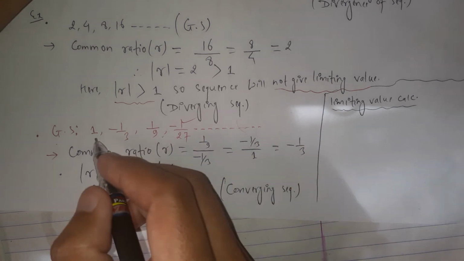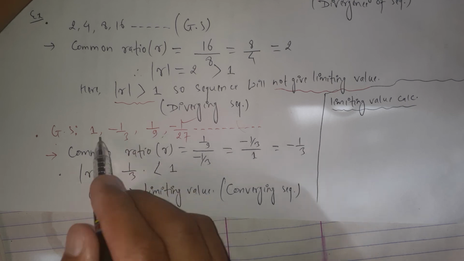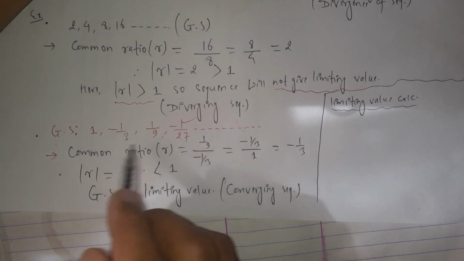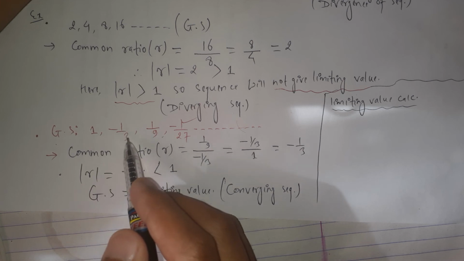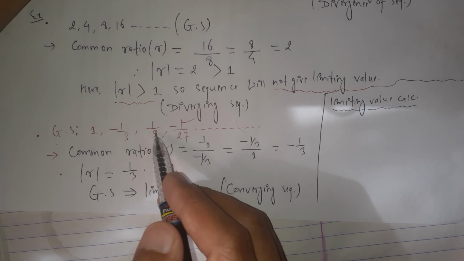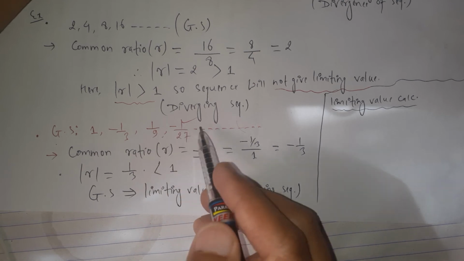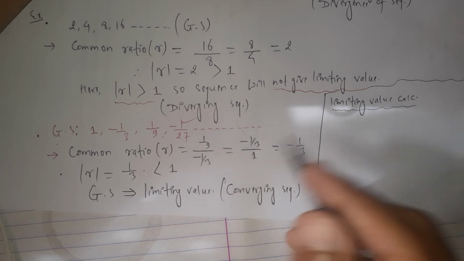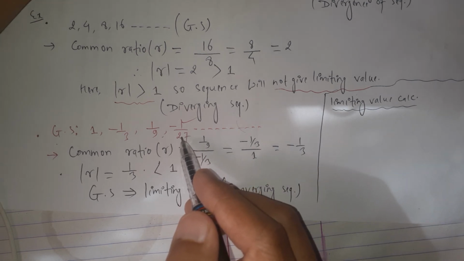Here we can easily observe that this geometric sequence is going to converge. The first term is 1, the second term is 1 divided by 3, and the next is 1 divided by the larger number 9, and so on. The number 1 is going to be divided by very large numbers in the denominator.